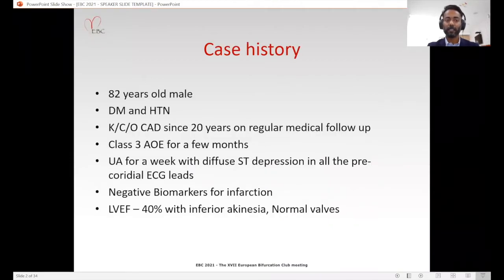I'll be presenting a calcified left main case from India. The patient was an 82-year-old male who presented to us last year with history of class 3 angina for a few months. He was a known case of CAD for the last 20 years on medical follow-up, and he also had unstable angina for a week.